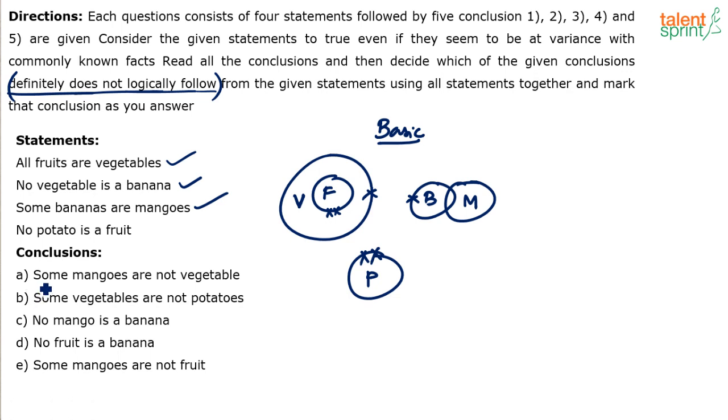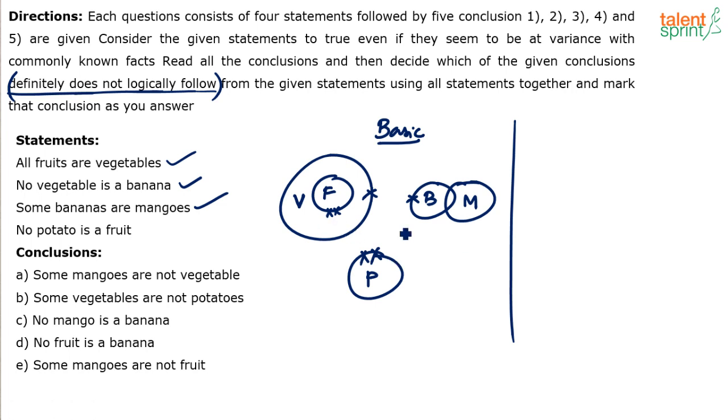Now conclusions. First one, some mangoes are not vegetables. True. In the basic diagram it is true. But will it always be true? No, because I can make sure that all the mangoes go inside vegetable. Yes or no? The possible diagram can be drawn in such a way that all the mangoes are inside vegetable. I mean, I can visualize that.